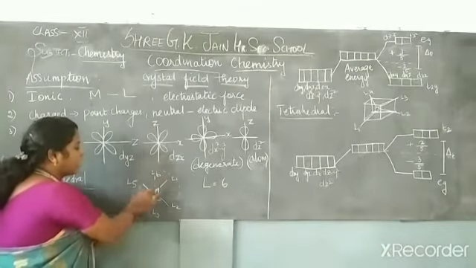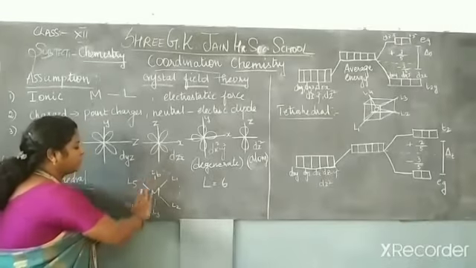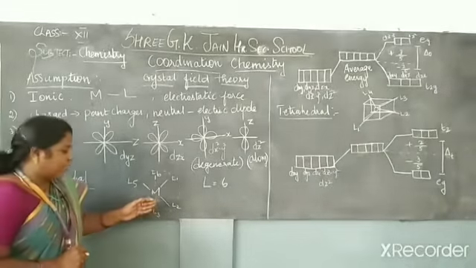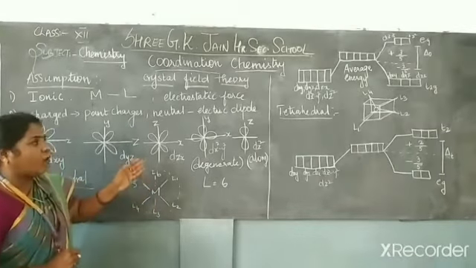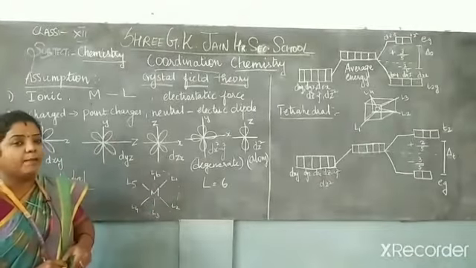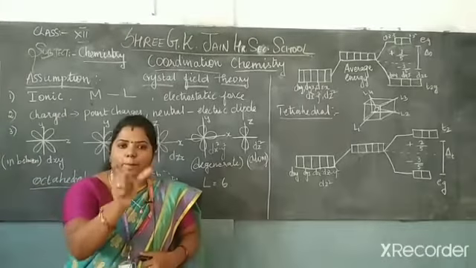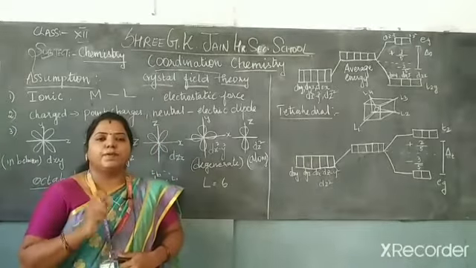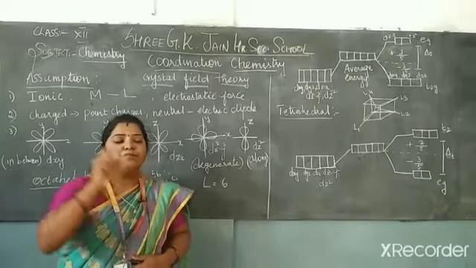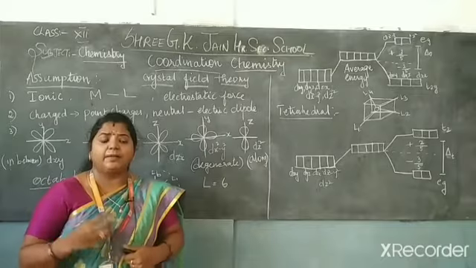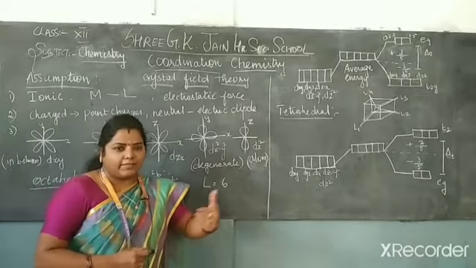There is an electrostatic repulsion between the ligands and the central metal atom. Then we have to see how the splitting takes place. The complex compound is formed between the central metal atom and the ligands. Let's see how they form the complexes.